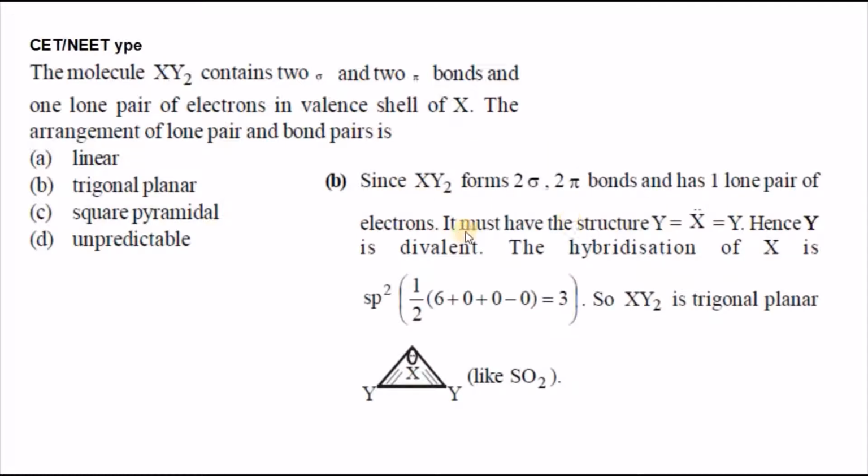You can observe it must have a structure like this, hence Y is divalent. Hybridization of X can be calculated by 1/2 into 6 plus 0 minus 0, which equals 3. So XY2 is a trigonal planar molecule like SO2. So the right option is B.